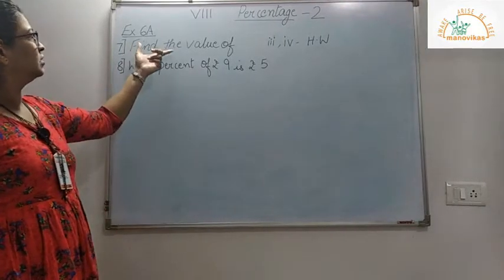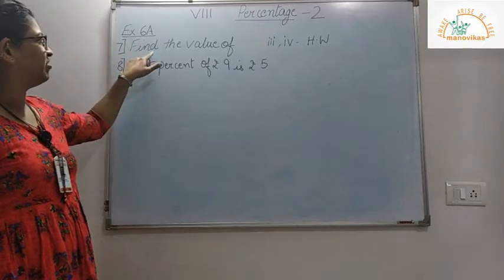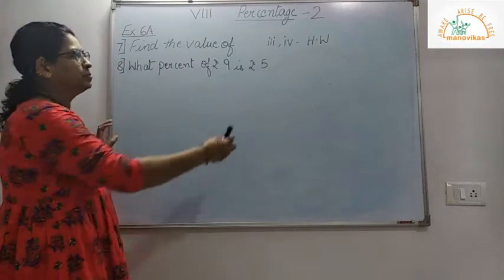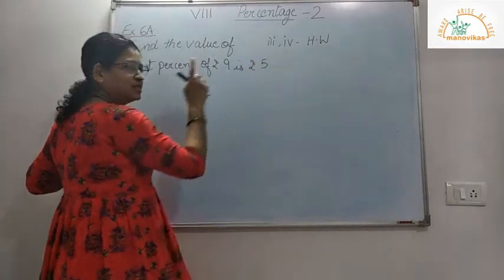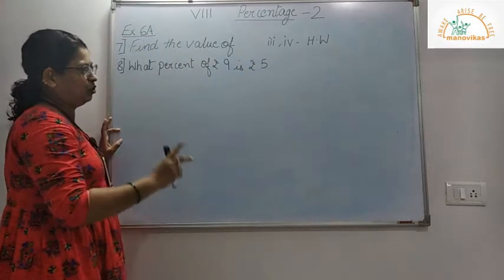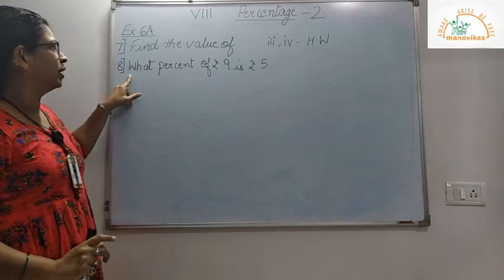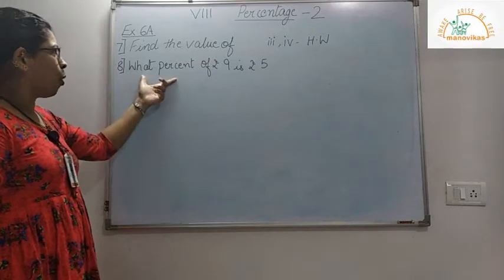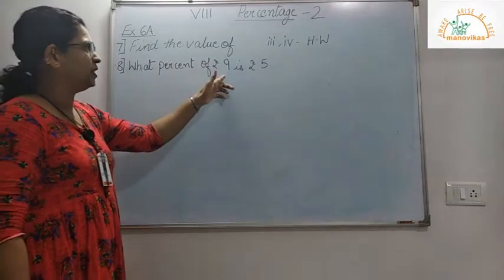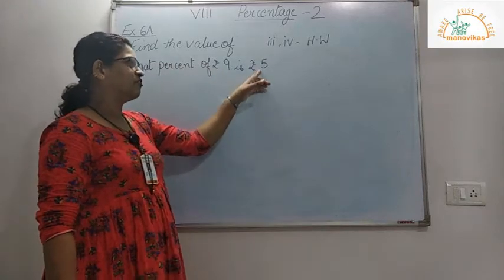Now I have done sub question 7, the first and the second sum. The third and the fourth are in a similar manner. You can do them for homework. Now moving on to the 8th sum, that is what percent of rupees 9 is rupees 5.